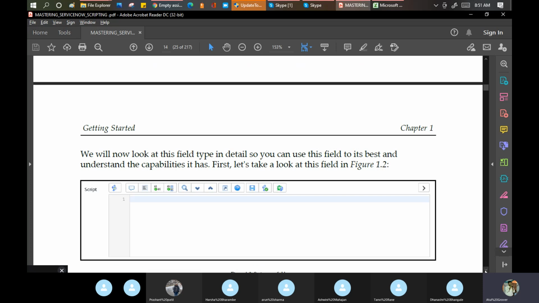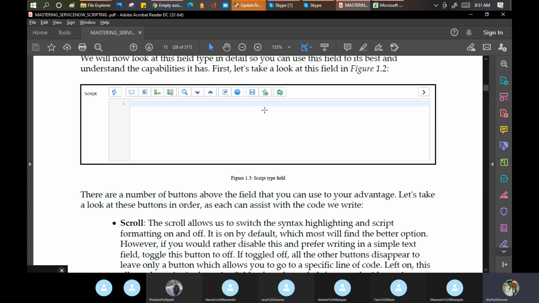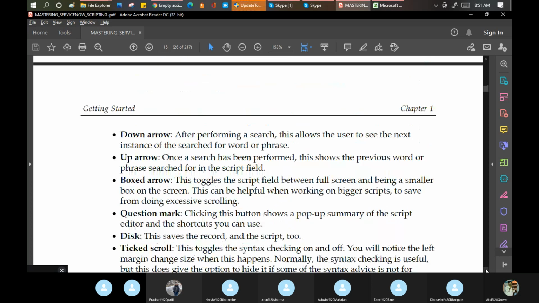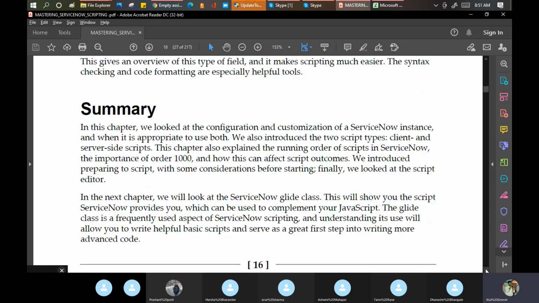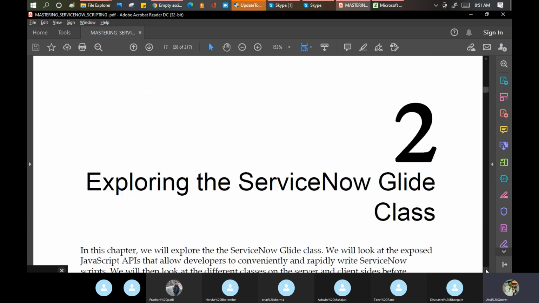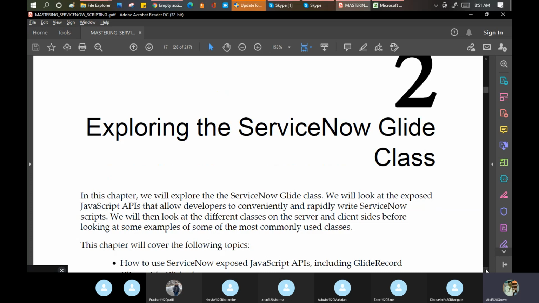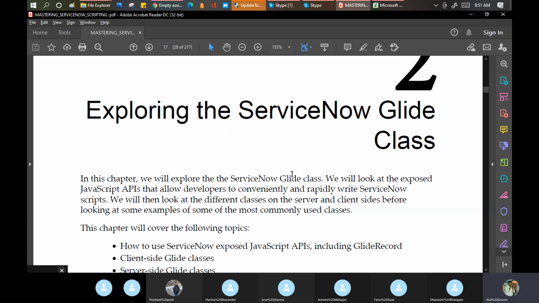Okay, now what next is there? So they give the complete explanation of this only. Summary done. Yes. Now we come to the ServiceNow Glide classes. As we discussed, ServiceNow uses the Glide class for all kinds of operations on the records or the data.